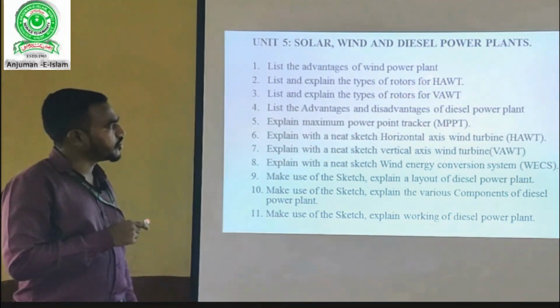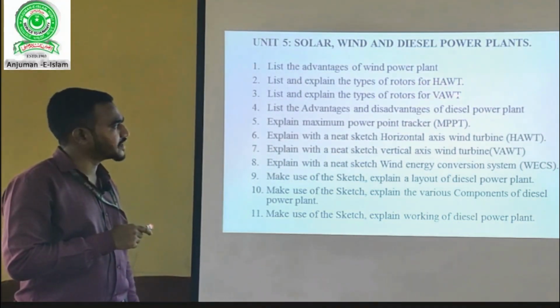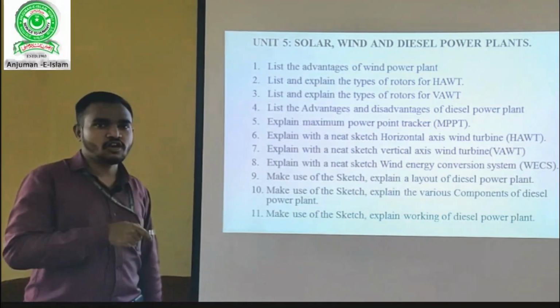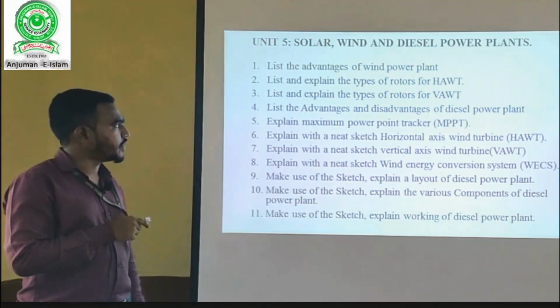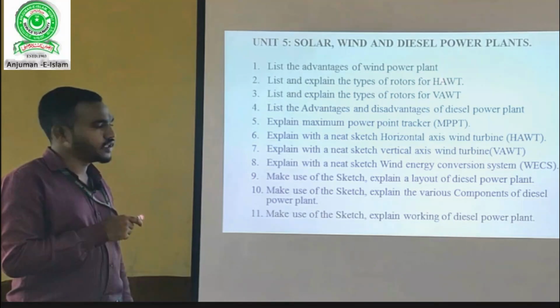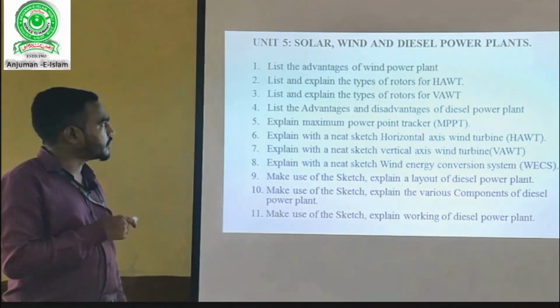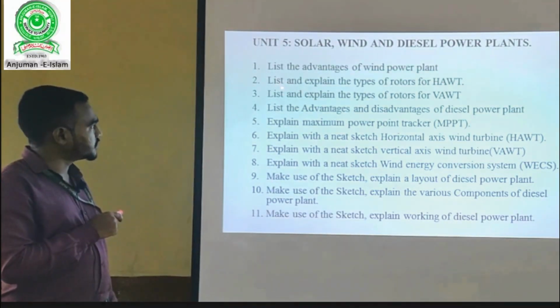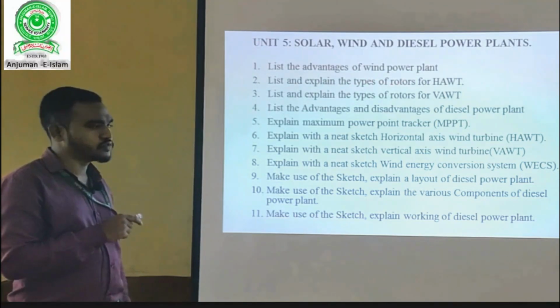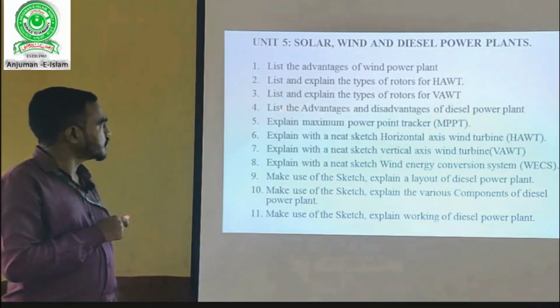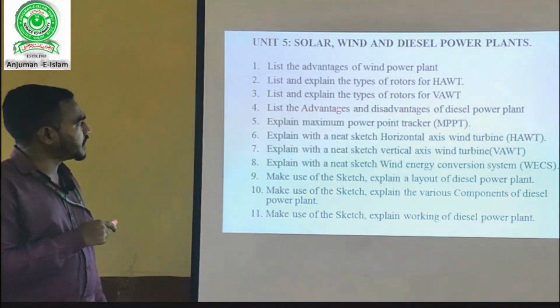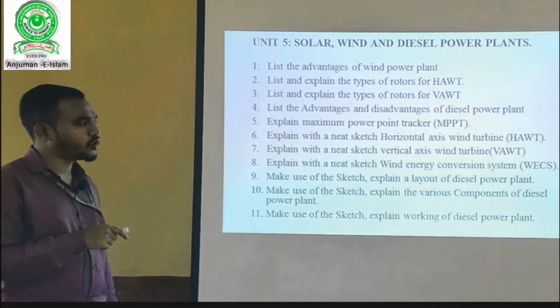The difference between horizontal axis wind turbine and vertical axis wind turbine is the axis of the blade of the turbine. You need not get confused with both the axes of the turbine. Just listing and explaining the types of rotors will fetch you 5 marks. Then question number 4, list the advantages and disadvantages of diesel power plant.